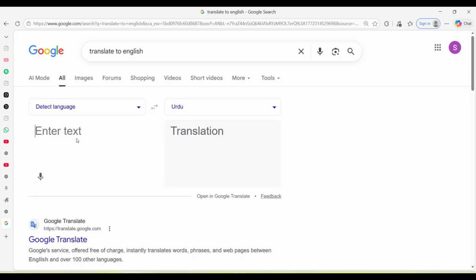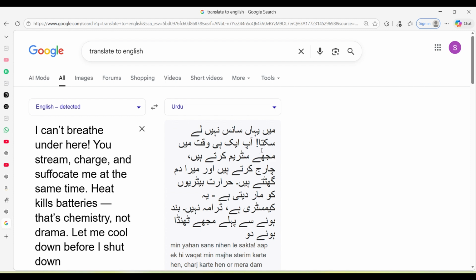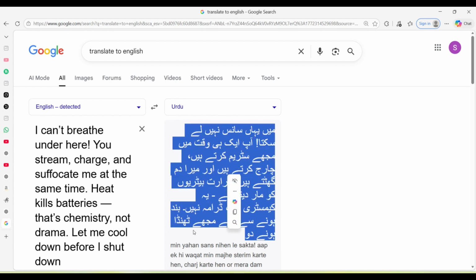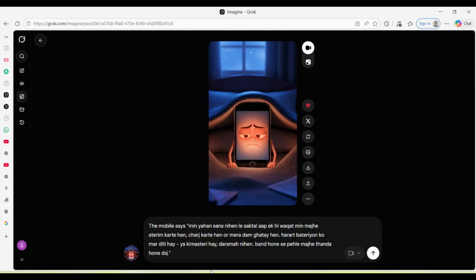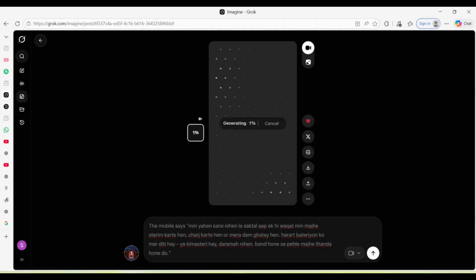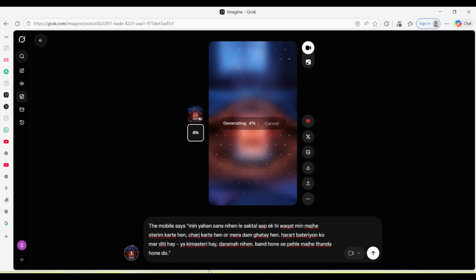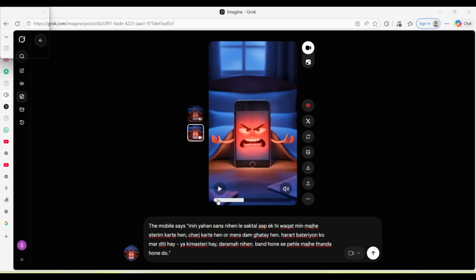Okay, so now you can change the language if you want to change the language for this. So you can go to Google Translate, and I change this language, I copy here and I will paste here and then generate again. Now whatever banana or mobile will speak, it will speak in Urdu, Hindi, or whatever language you want.